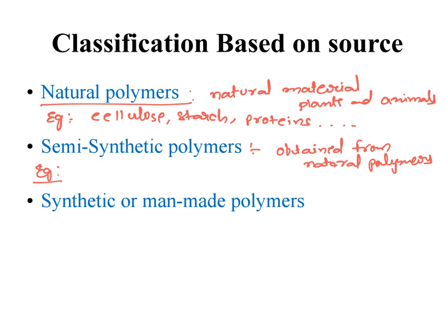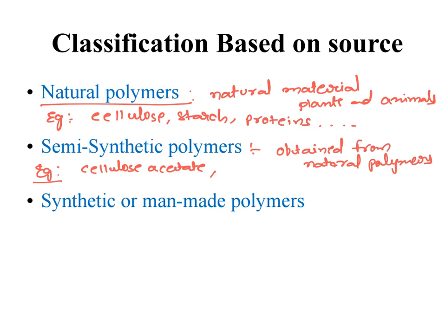Cellulose acetate means we are deriving from the cellulose. This is called a semi-synthetic polymer. Our starting material is a natural polymer and we are doing derivation on this. This we call semi-synthetic polymers: cellulose acetate, cellulose nitrate. These all come under semi-synthetic polymers, which are derived from natural polymers. That's why they are called semi-synthetic polymers.